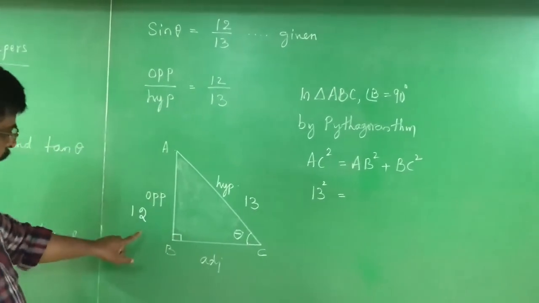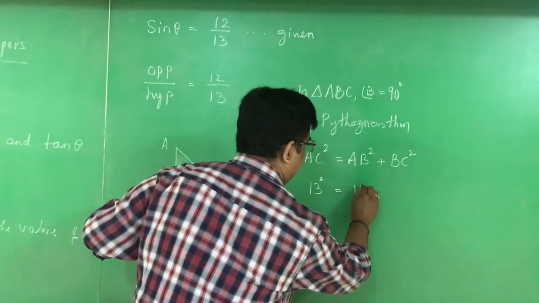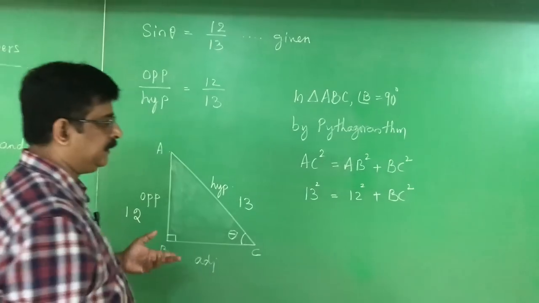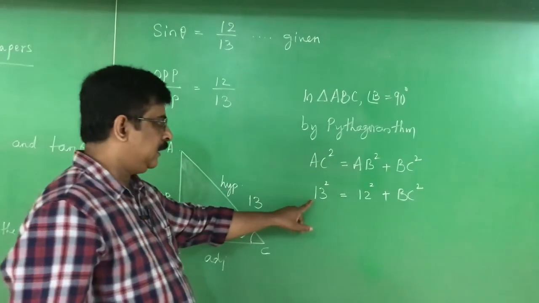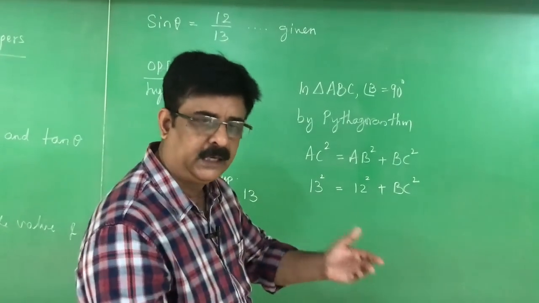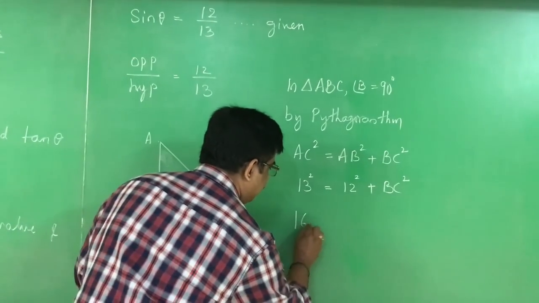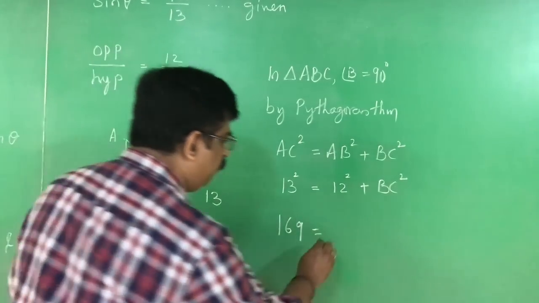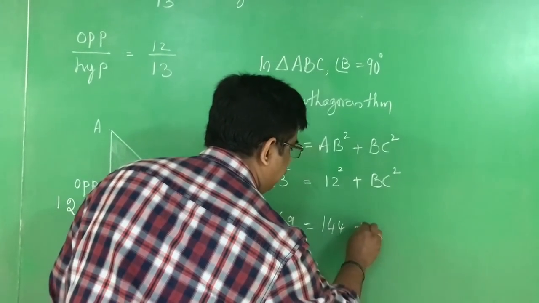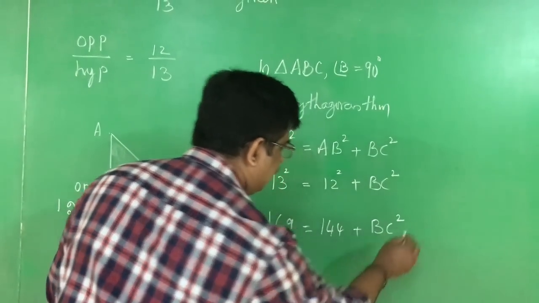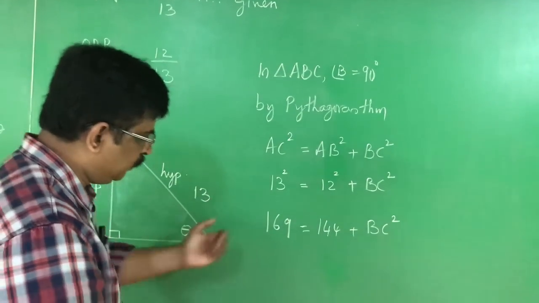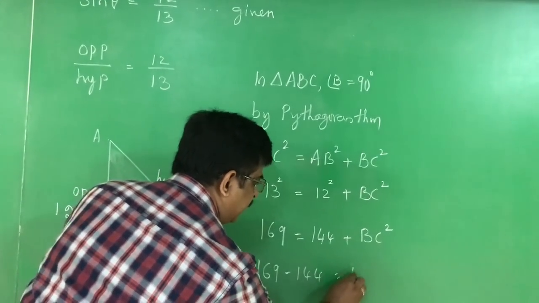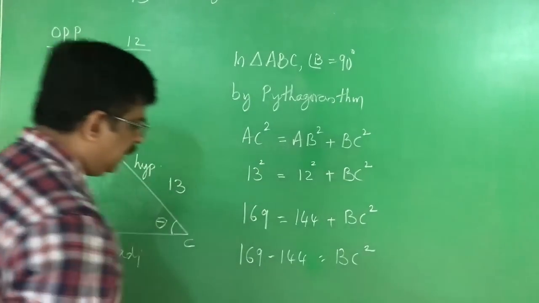AB is the opposite, that is 12 square. I don't know the value of BC, I want to calculate it using the Pythagoras theorem. Now see, 13 square, 13 into 13, 169. 12 square, 12 into 12, 144. Plus BC square. Now I transfer 144 to this side. 169 minus 144 is equal to BC square.